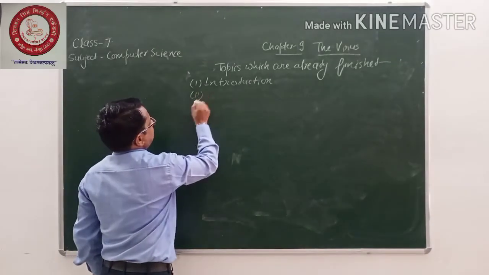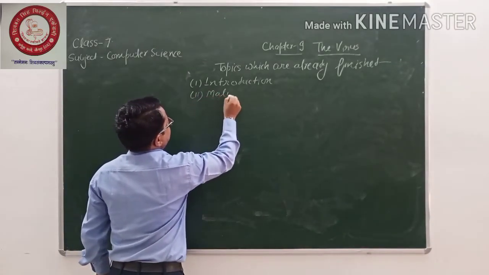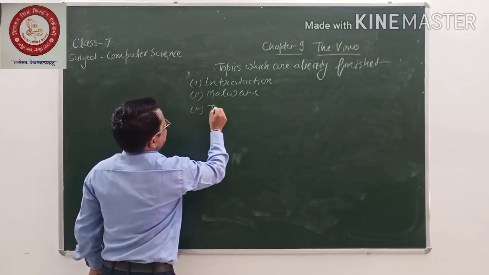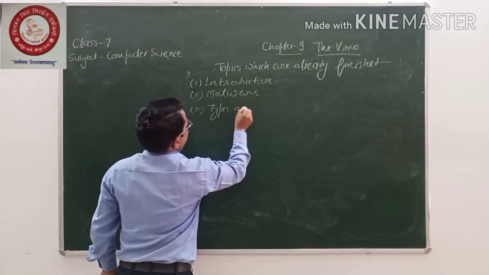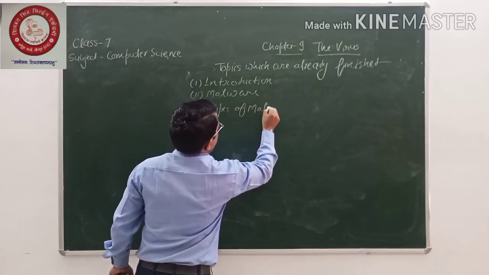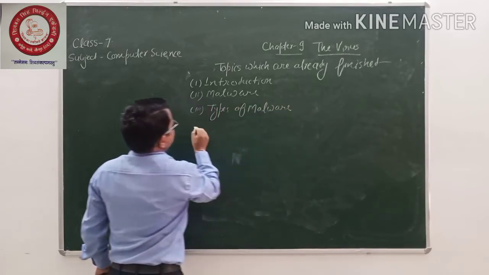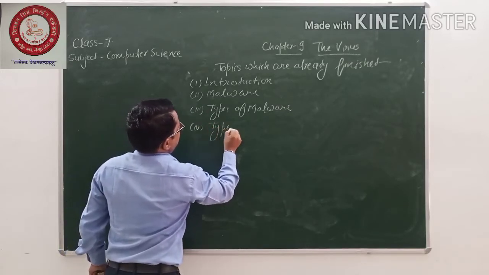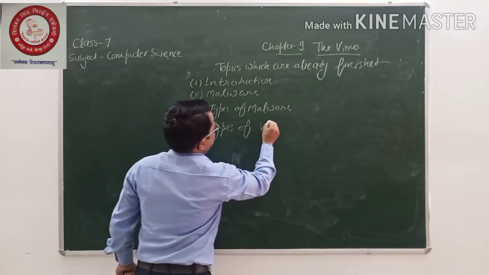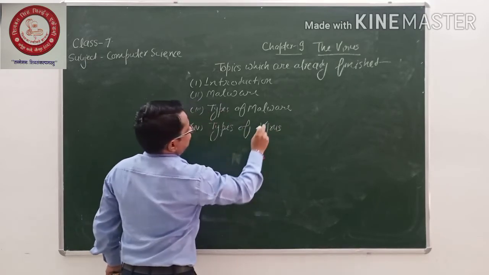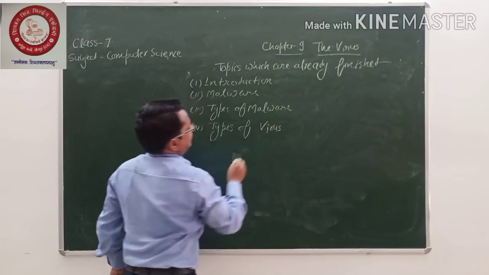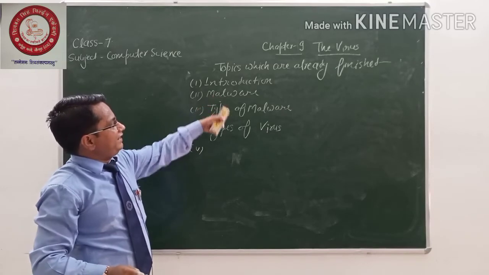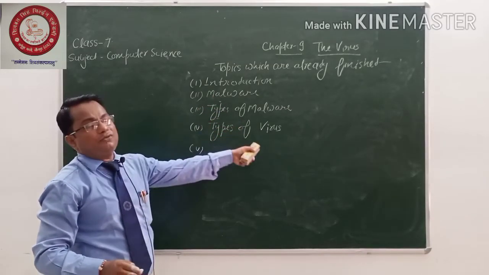Number 2, malware. Number 3, types of malware. Number 4, types of virus.